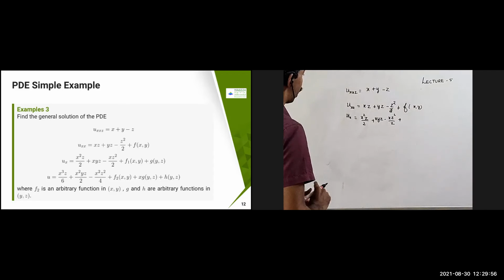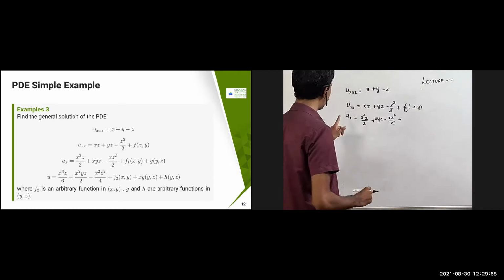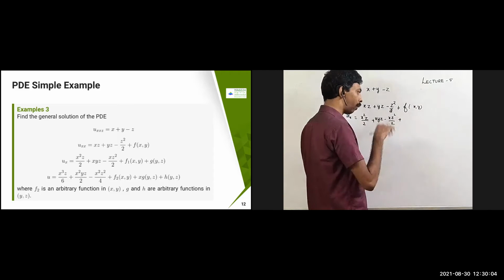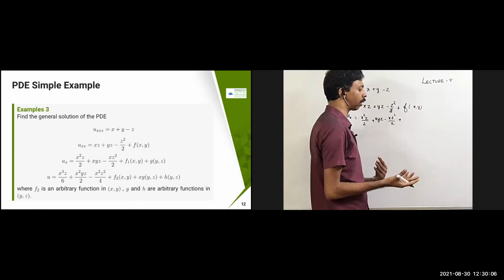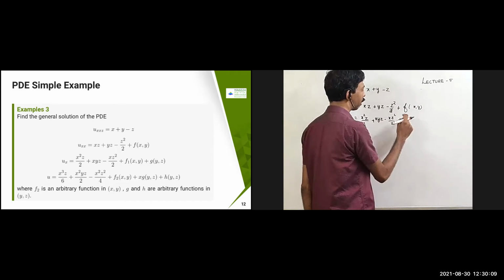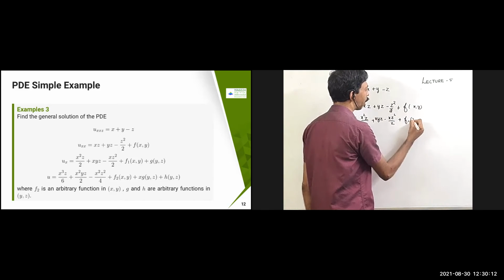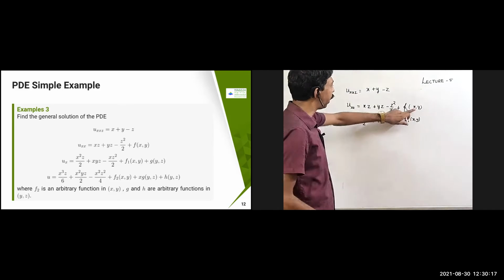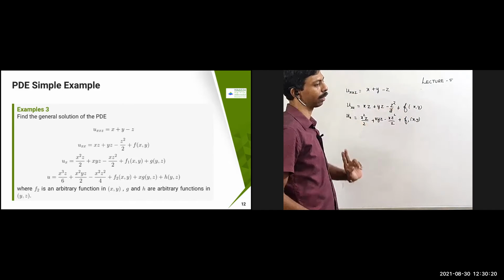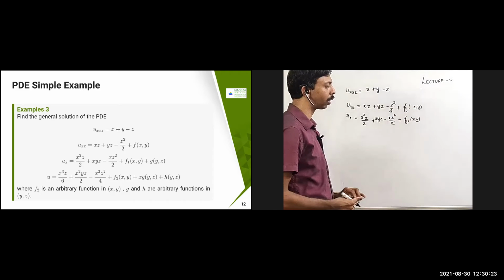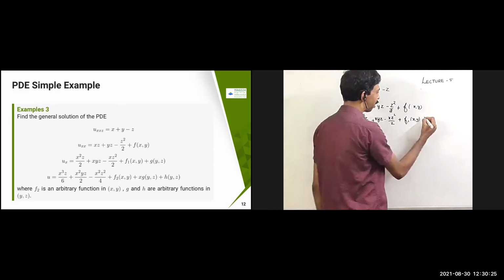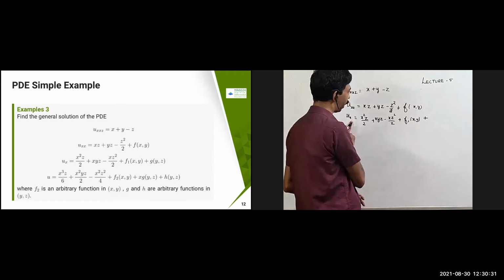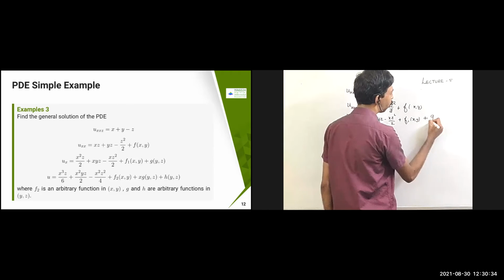Okay. So here there is a problem because you are trying to integrate with respect to x here. But I don't know what is this f of xy exactly. But if I still integrate, what I'm going to get is some other function, which is going to be a function of x and y. So I'm not going to get the same thing. So I'm going to get something like f1 of x comma y. This f1 of x comma y is nothing but the integration of f of x comma y with respect to x. Okay, that you remember. Then plus one more is going to come because I'm just integrating with respect to x now. Therefore, I will get one more constant now.